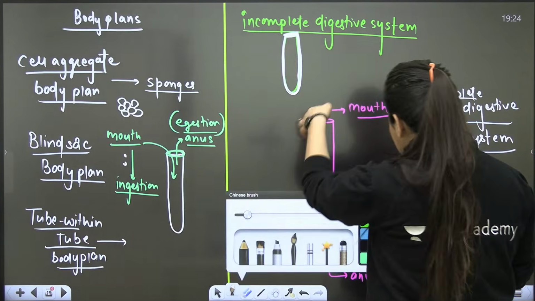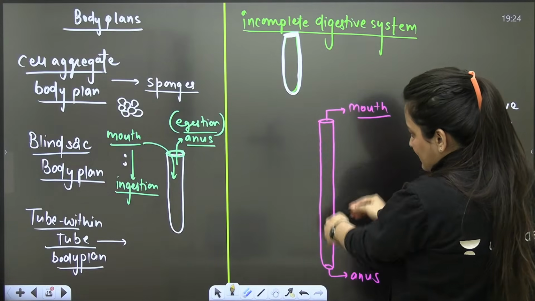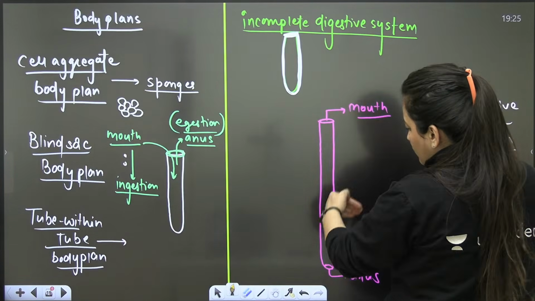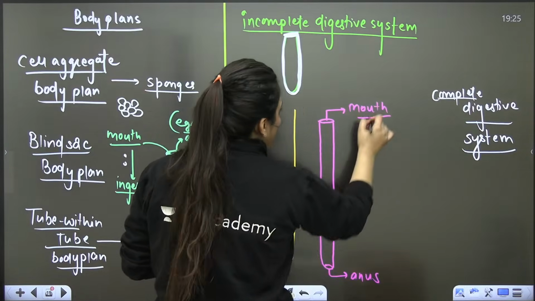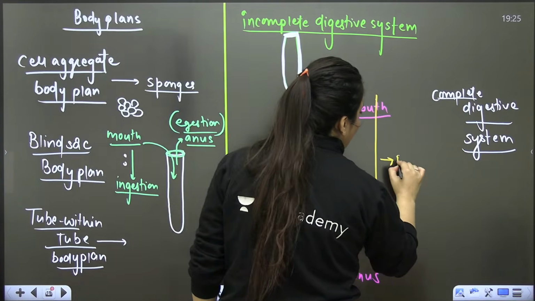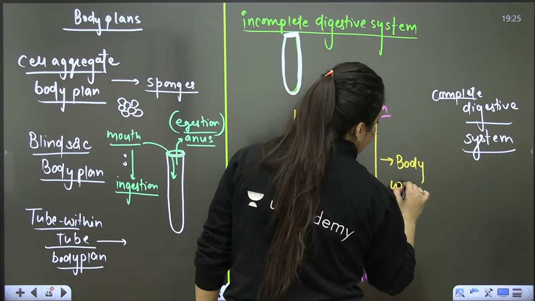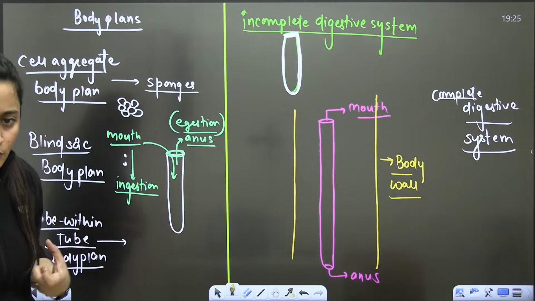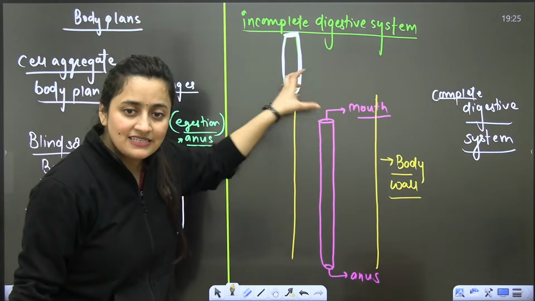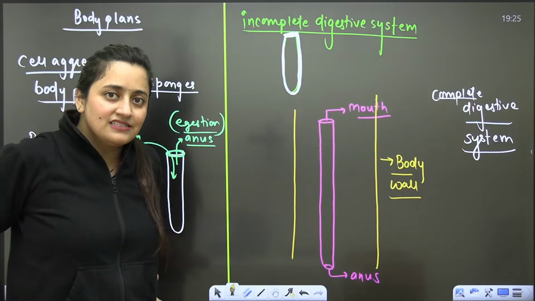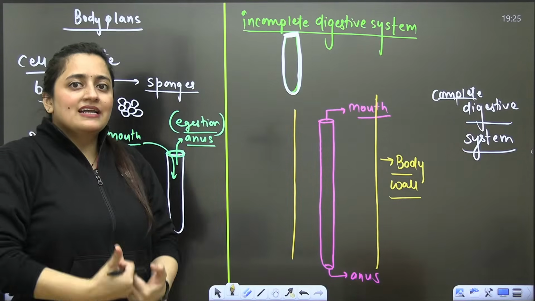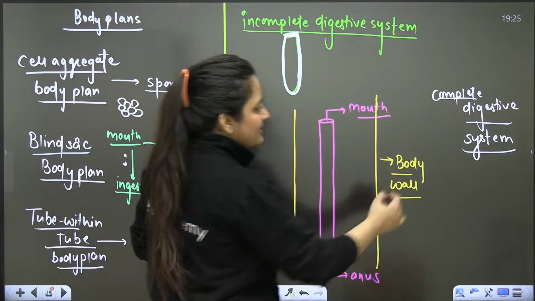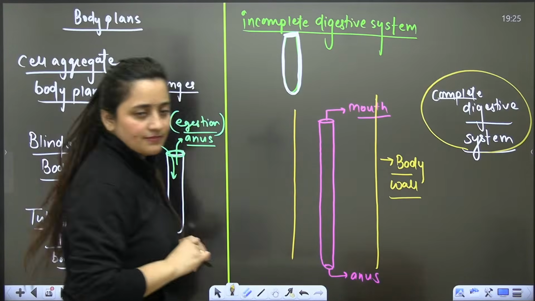Now, the organisms that are having this have this gut tube where one mouth and one anus are there. Plus, they are also having the outer body wall. So can I call it tube within tube body plan? Let's compare the outer covering as a tube and inside there is also that gut part, right? So tube within tube body plan. So obviously it means the digestive system is complete.